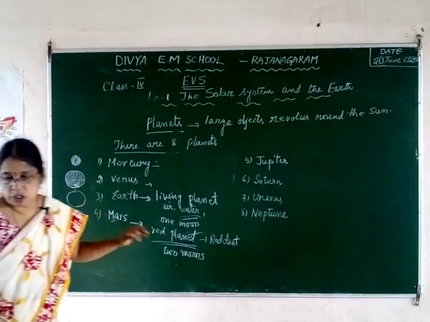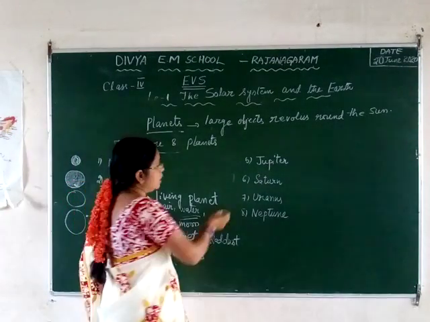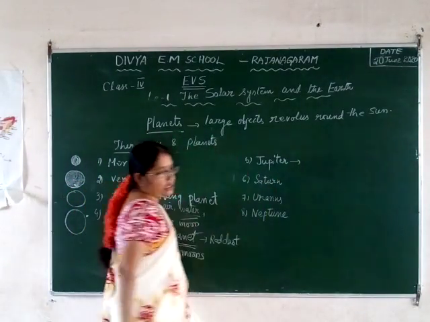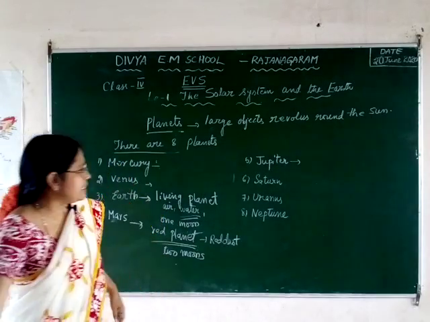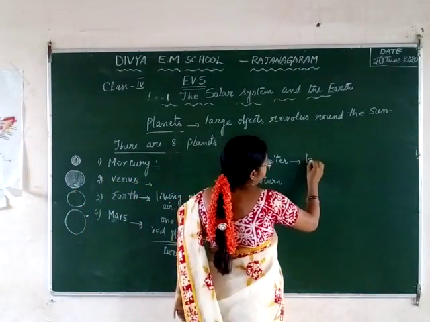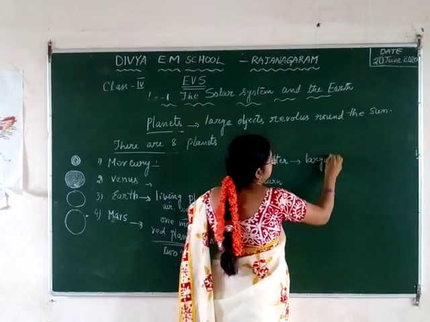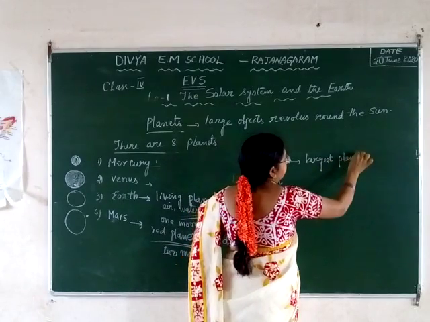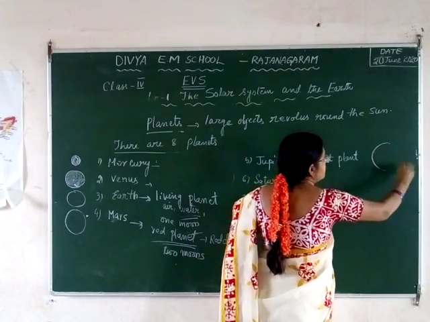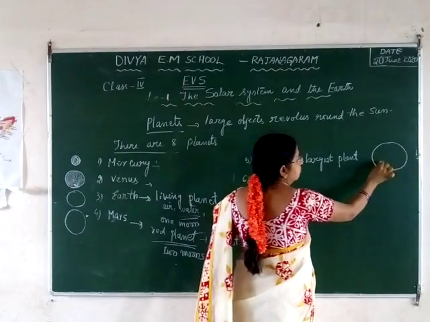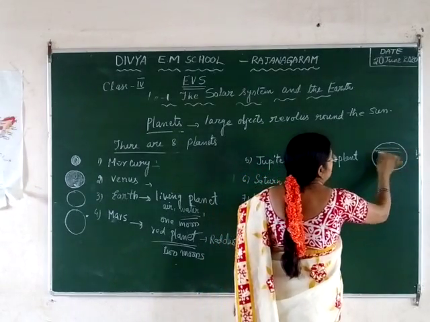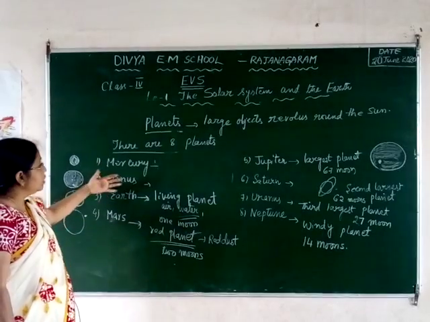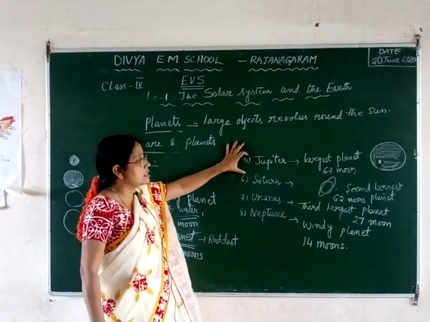Now let us come to another planet, that is called Jupiter. This Jupiter is the largest planet, and it has a spot. There is a spot. So the fifth planet is Jupiter.